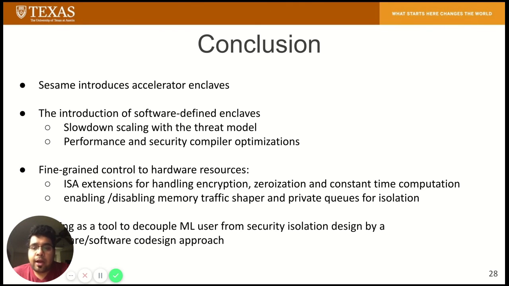Enabling and disabling hardware security widgets like the memory traffic shaper, private queues, and partitions, and scratchpad partitions for isolation are also part of the Sesame design. Finally, Sesame serves as a tool to decouple ML users from providing security guarantees for their machine learning model or data by using a hardware and software co-design approach.